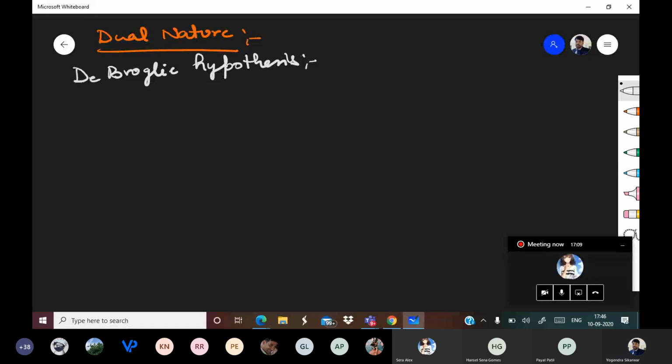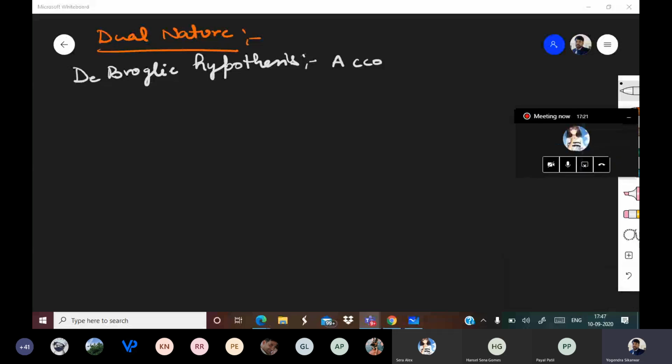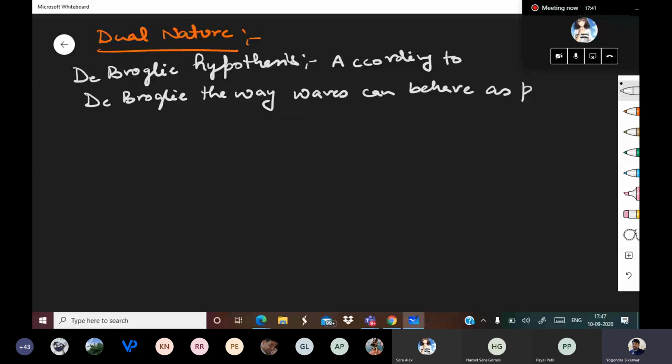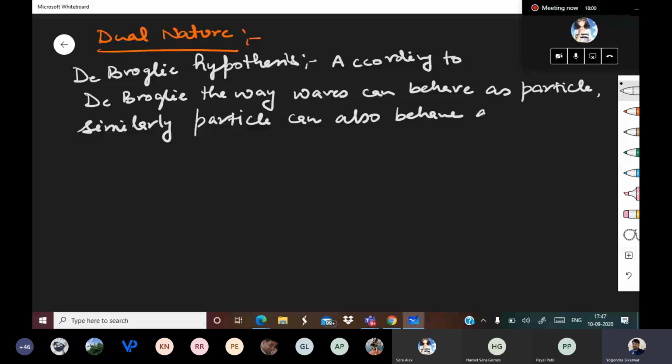The way waves can behave as particles, similarly particles can also behave as waves.